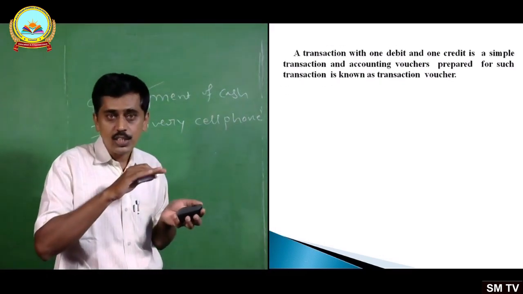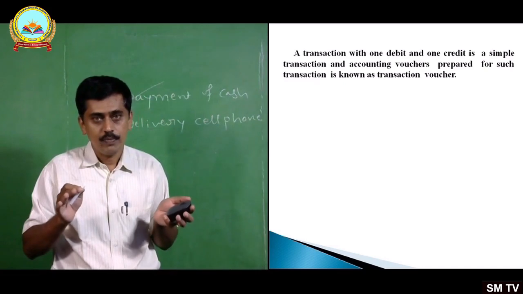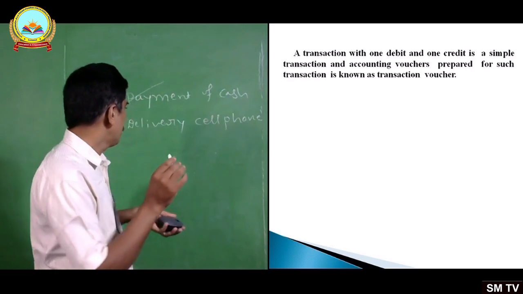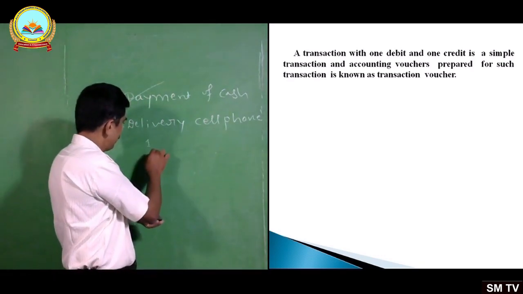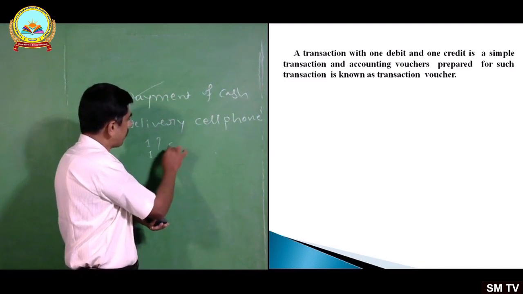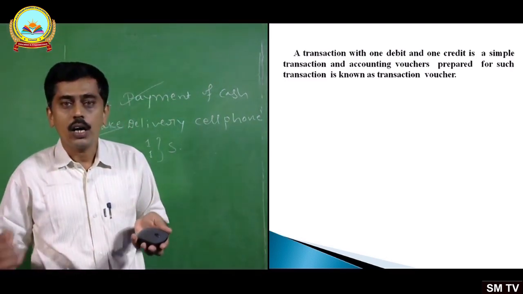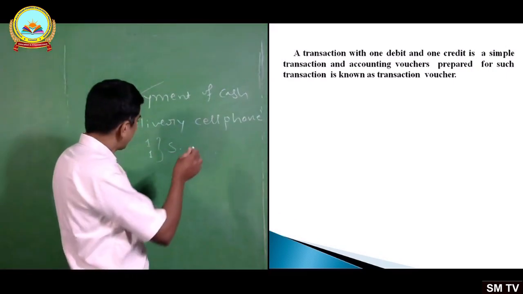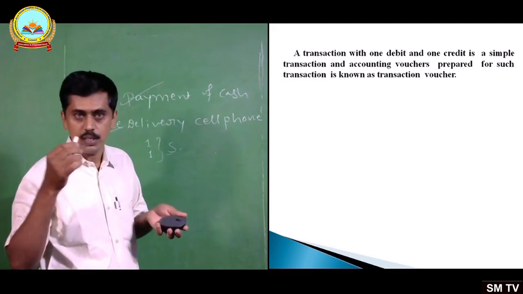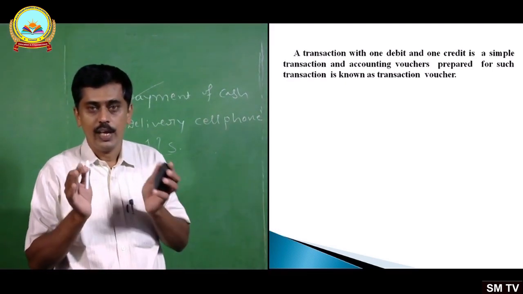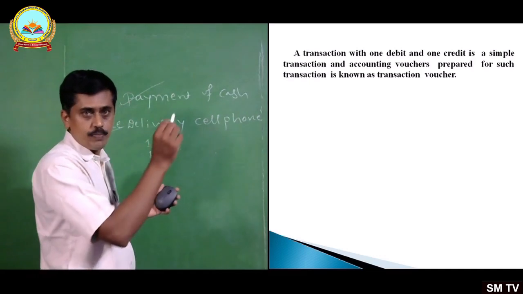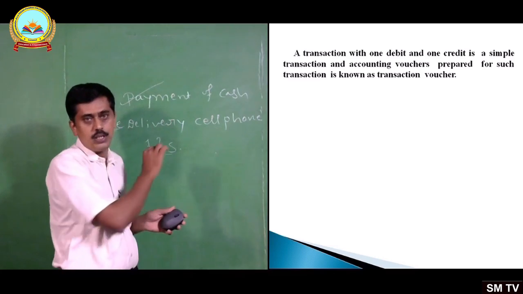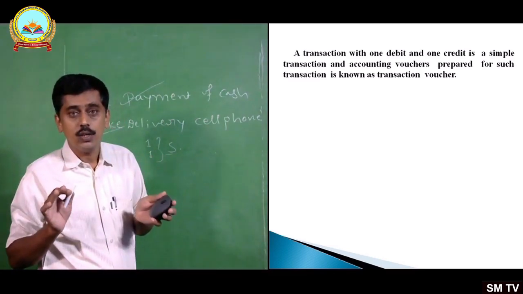A transaction with one debit and one credit is a simple transaction, and the accounting voucher prepared for such a transaction is called transaction voucher.